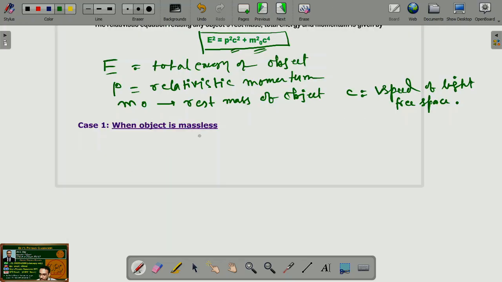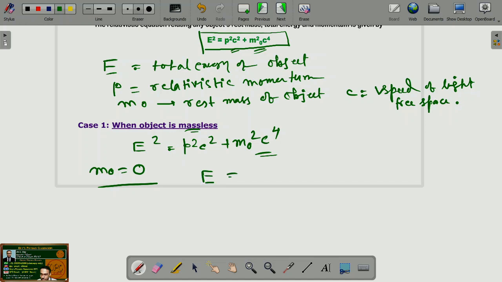Now what happens when the object is massless? As we know, the relativistic energy momentum dispersion relation is E square equals p square c square plus m naught square c to the power 4. Object is massless means m naught equals 0. So this term will be 0 and consequently E square would be p square c square, or E equals p into c. So the energy of a massless object becomes relativistic momentum into speed of light.